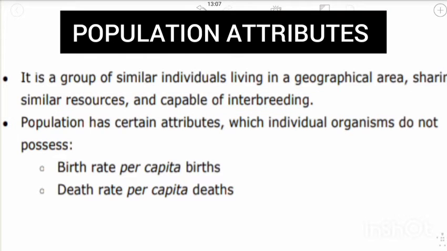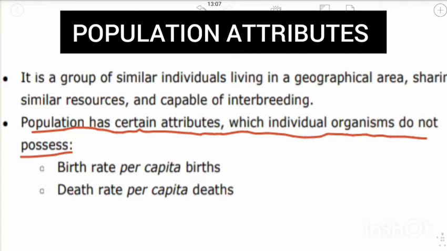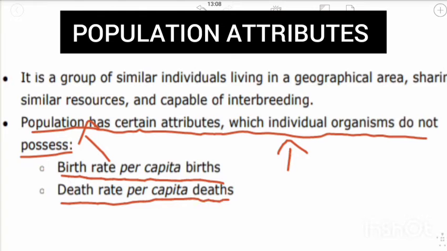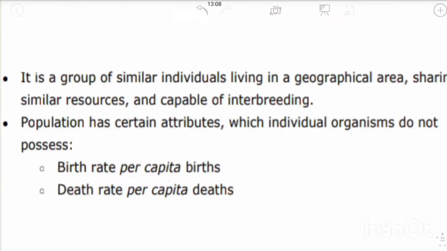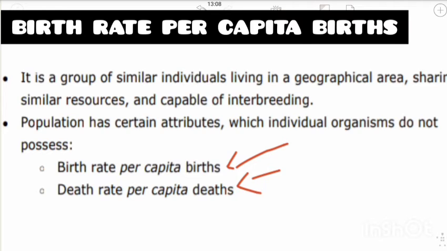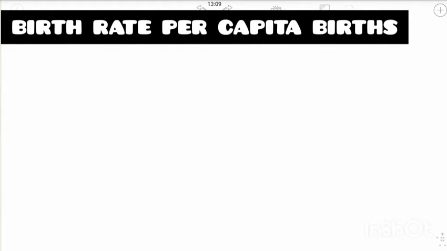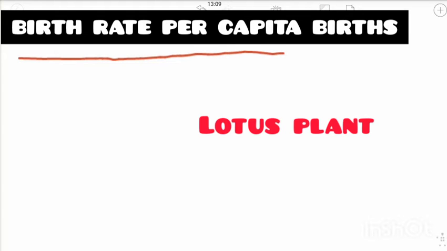As I said earlier, population has certain attributes which an individual does not possess. Individual has birth and death, whereas population has birth rate, per capita births, and death rate, per capita deaths, right? So population has certain attributes that are birth rate, per capita births, and death rate, per capita deaths. Let us understand both these terms very clearly as it is very important. So let us first understand birth rate, per capita births.